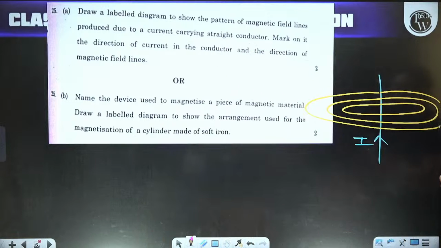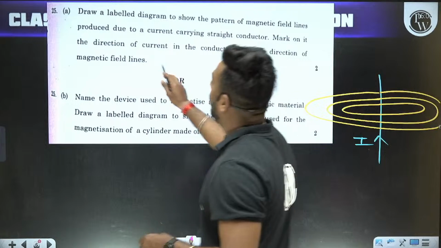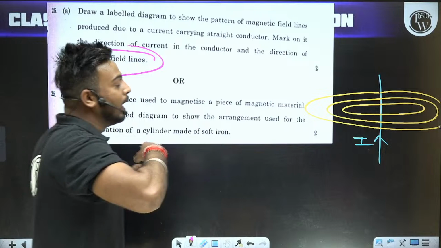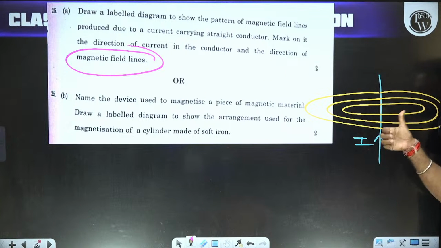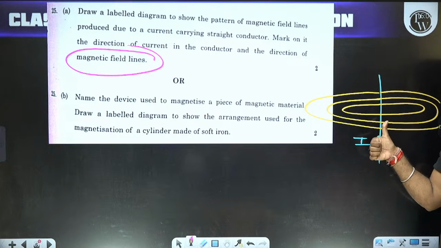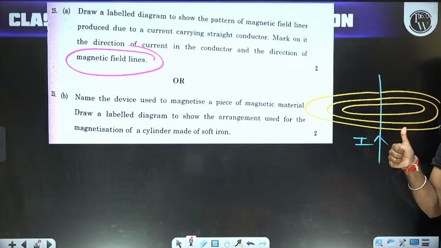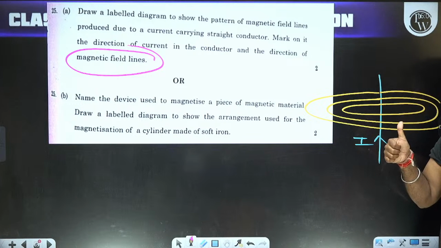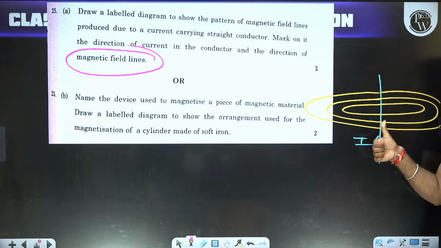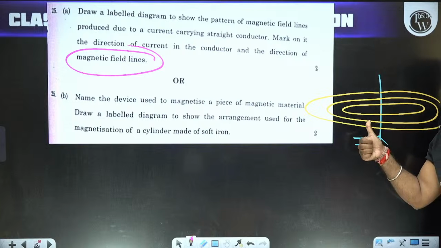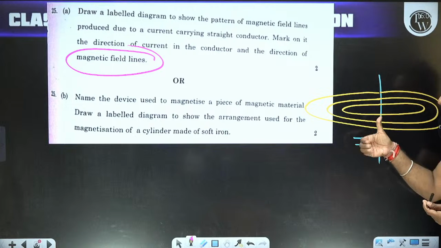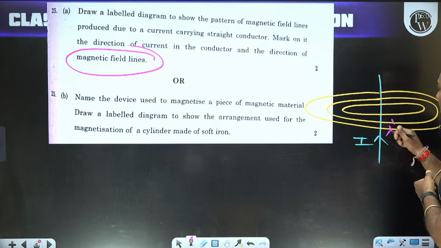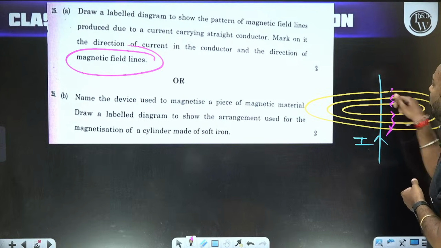Okay. Now we also need to find the direction of the magnetic field lines. Here we can find the direction of magnetic field with the help of the right hand thumb rule. Show your right hand thumb in the direction of electric current, and the curl of the fingers will show the direction of magnetic field.